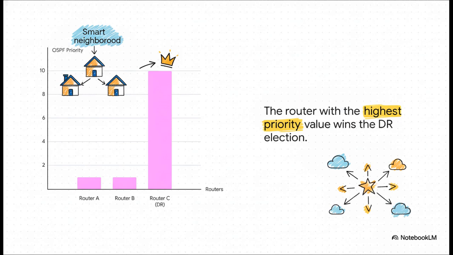So, how's this leader chosen? It's a democratic election. And as this chart shows, the rule is simple. The router with the highest OSPF priority wins. You can see here, routers A and B have the default priority of 1, but someone configured router C with a priority of 10. No contest. Router C is our new DR.